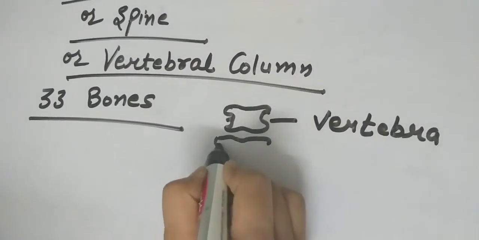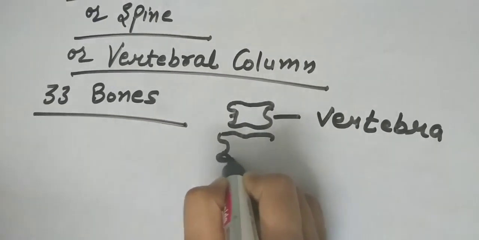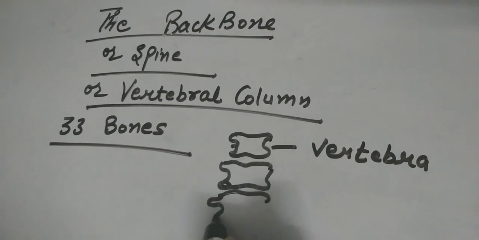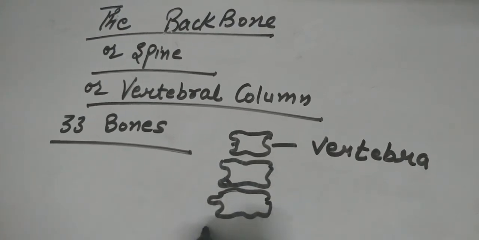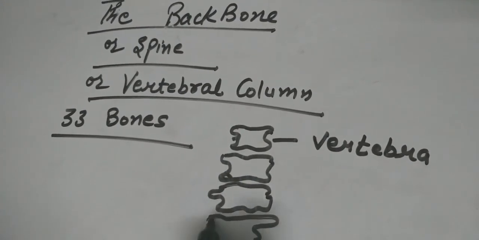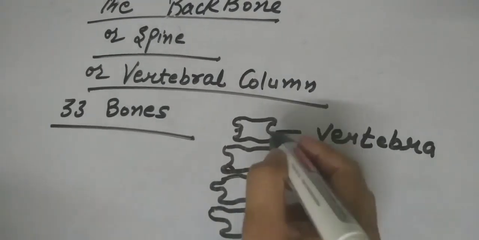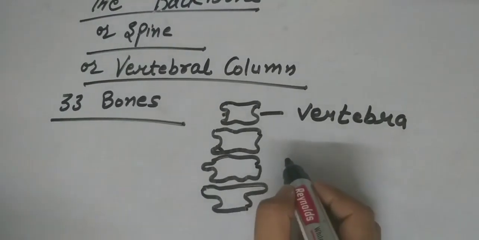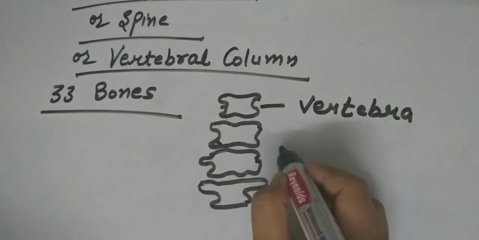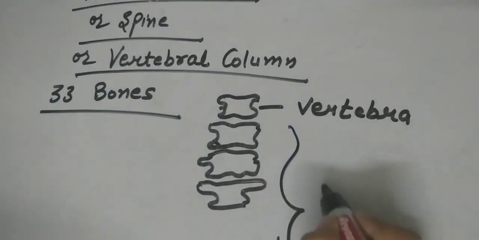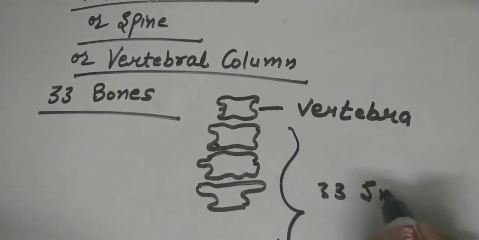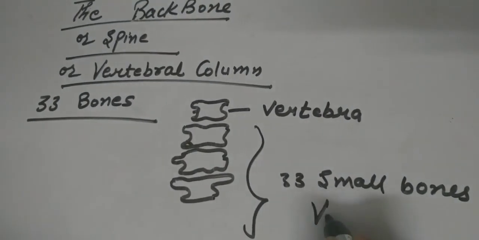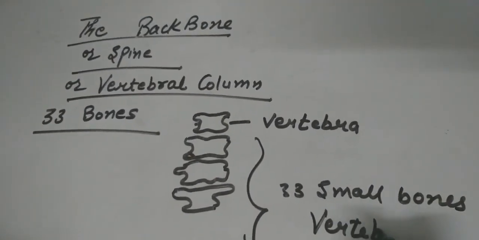When these 33 small bones attach with each other, they form the vertebral column, or we collectively call the 33 small bones vertebrae.